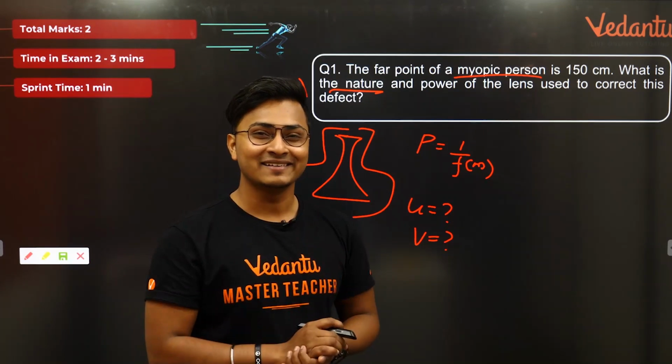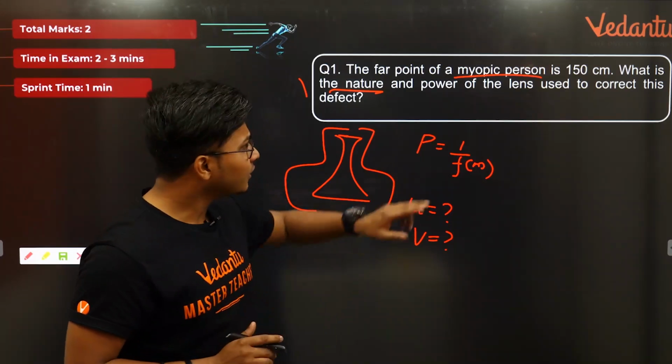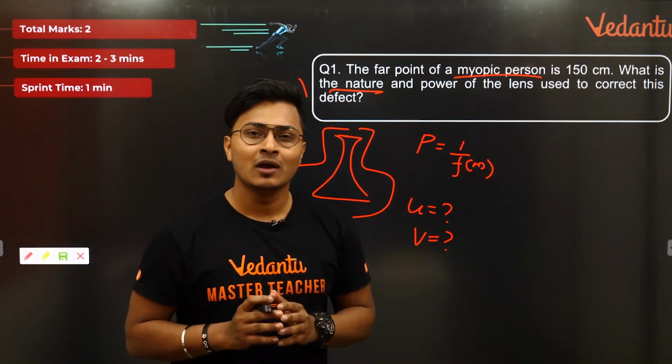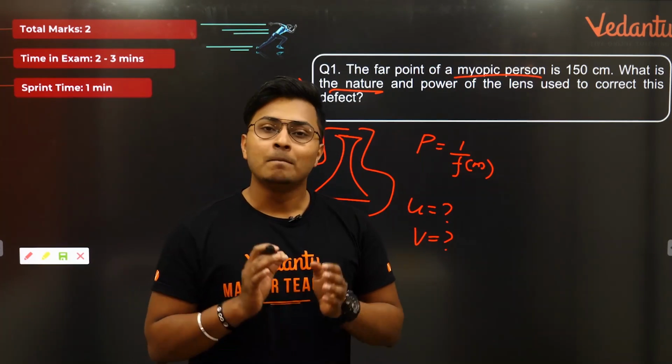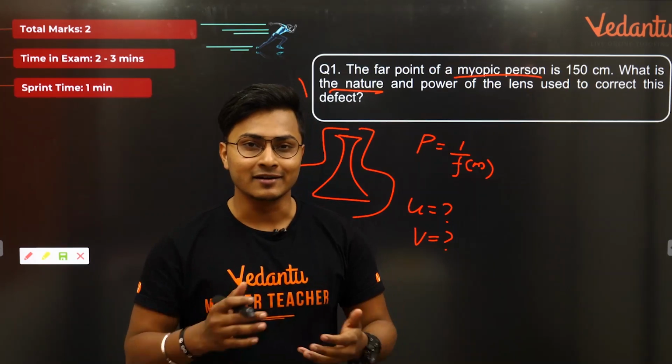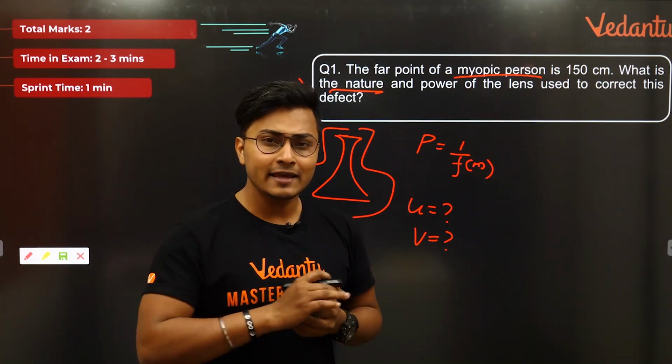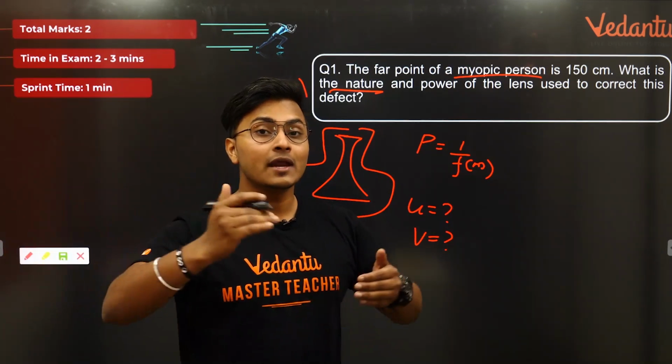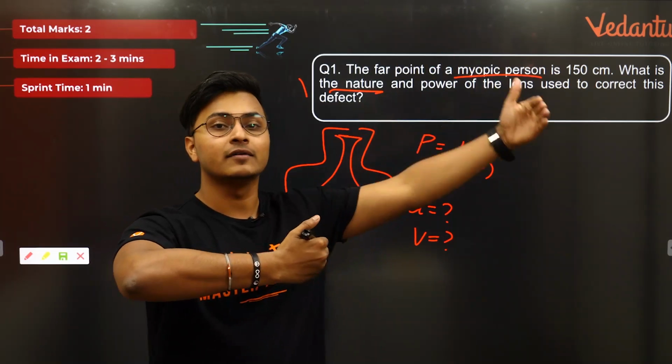Let us talk about that for just 1 minute. When we talk about myopia, what is myopia? Myopia is nothing but short-sightedness. That is, you can see everything nearby, but you cannot see everything which is far away.